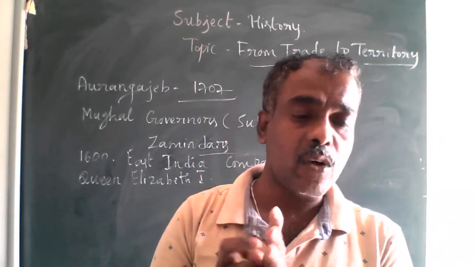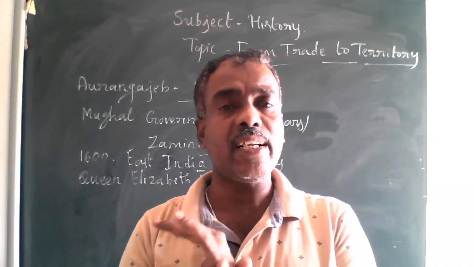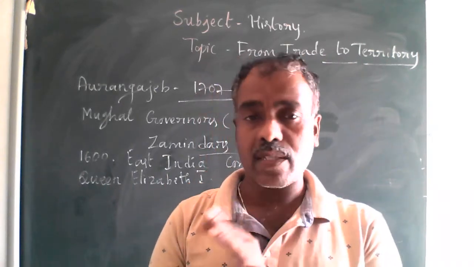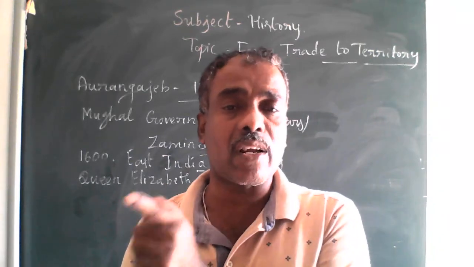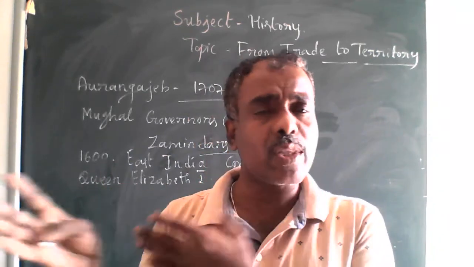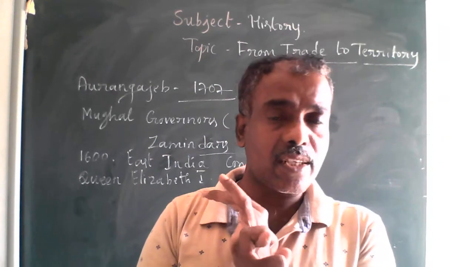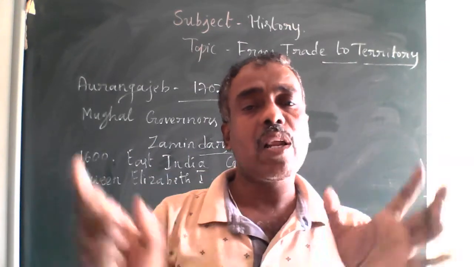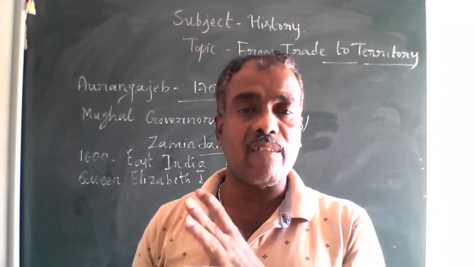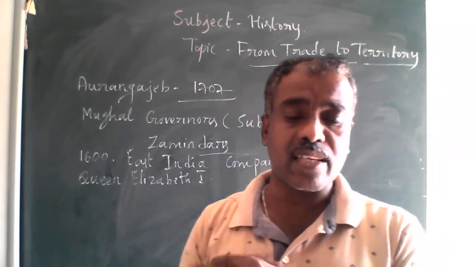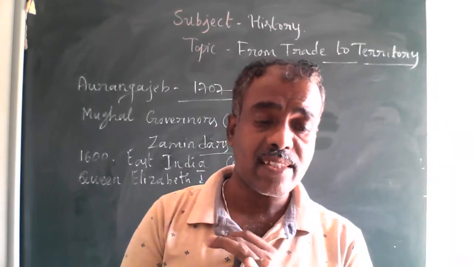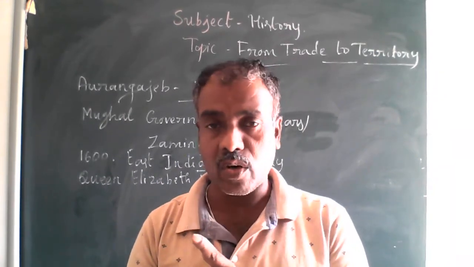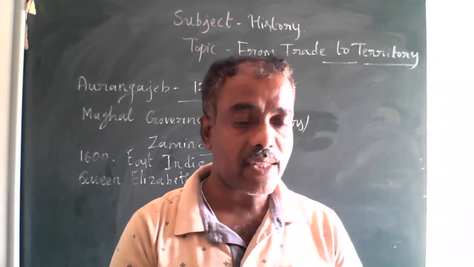Because we all know that in 1498 Vasco da Gama, the Portuguese sailor, discovered the new sea route to our country. Through that route the Portuguese were the first among all Europeans to establish their presence in the western coast of India, and had their base in Goa. Understood now?